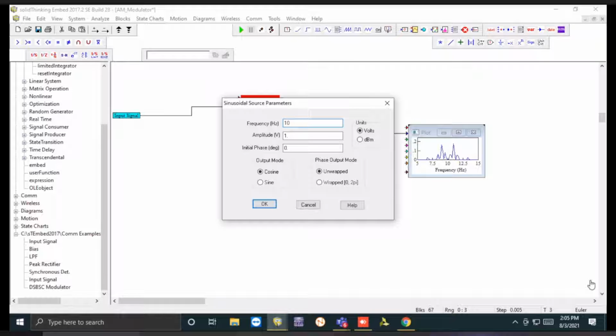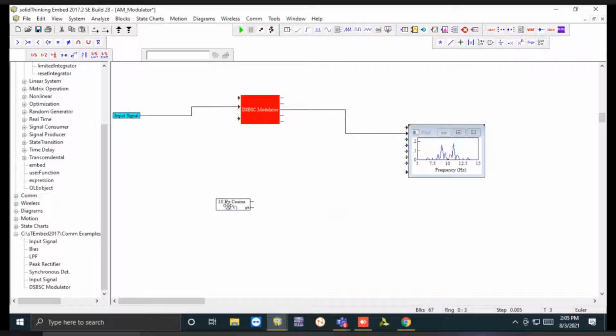Now see here, this is very important, the selection of amplitude. This amplitude we can take as anything, it is not going to change the result. Only some scaling of magnitude will be affected. That is, if you want to apply some amplification, then you can take a higher value of amplitude. Or if you just want to keep it as it is, then we can take the amplitude value as 1. So we have decided to take the amplitude value as 1. So this is our 10 hertz cosinusoidal signal.